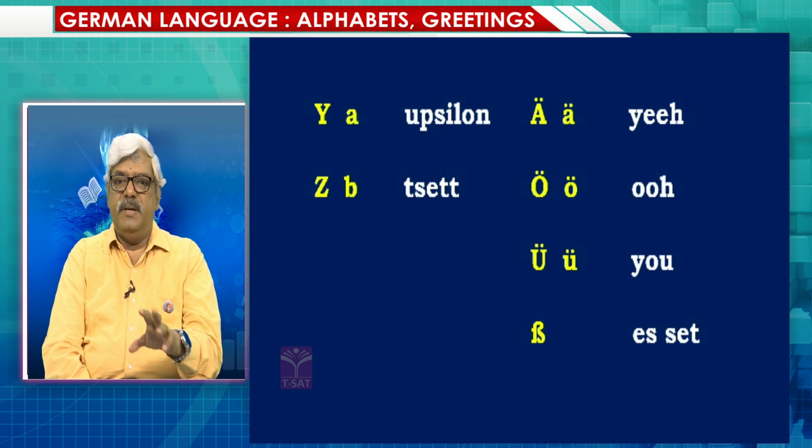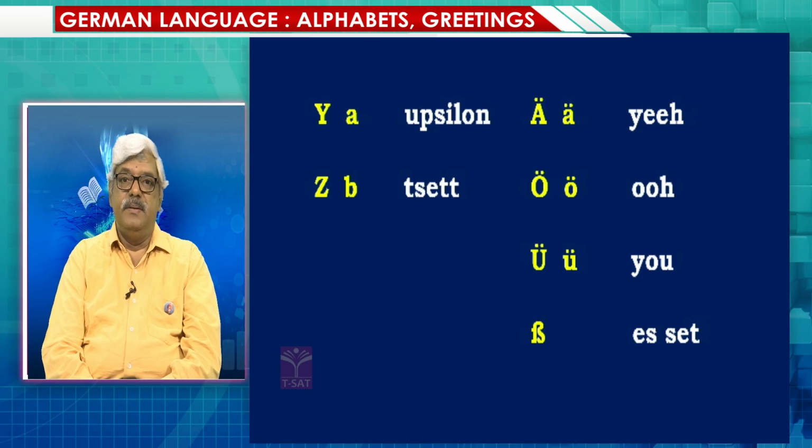So just we'll quickly see the pronunciations of the special characters. Ye, ye, yo, yo, you, you, 𝗧, 𝗧. So 26 plus 4 total is 30.